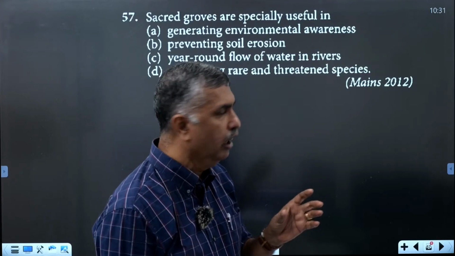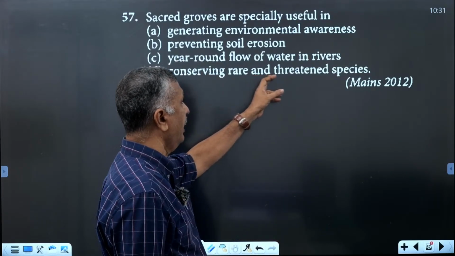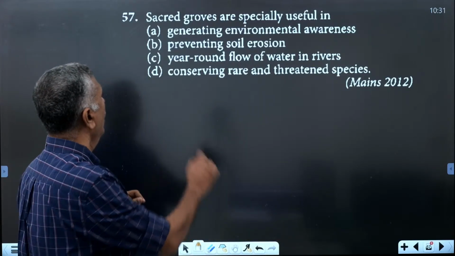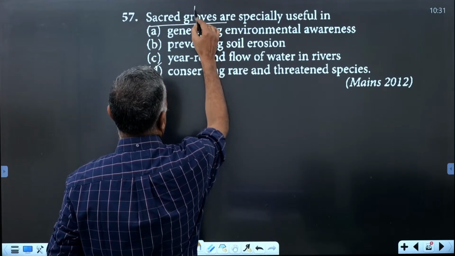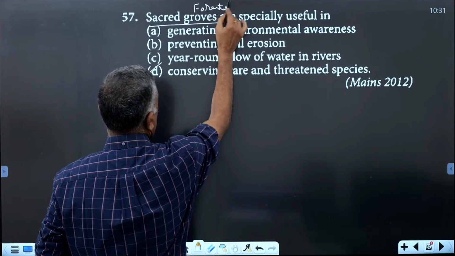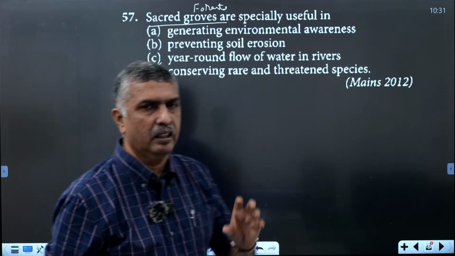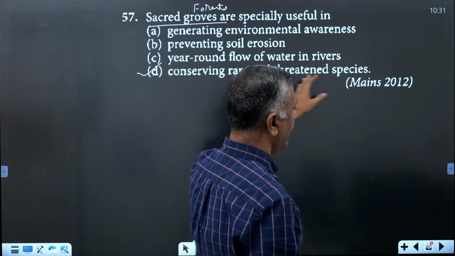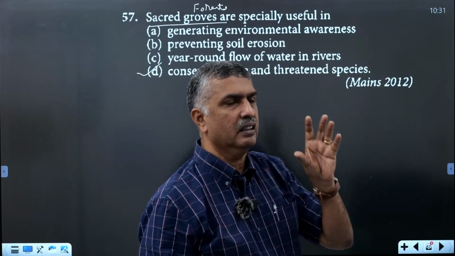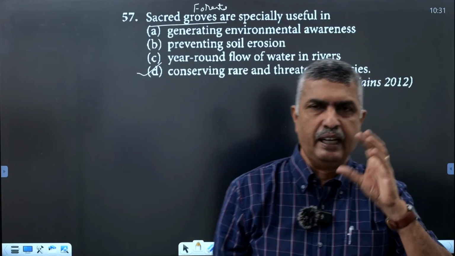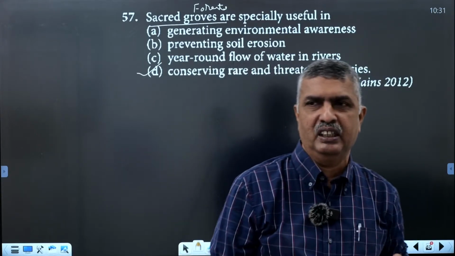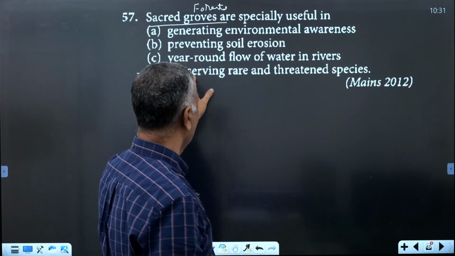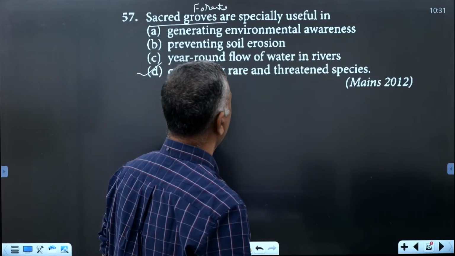They are given special care, conserving the rare and threatened species in sacred groves.